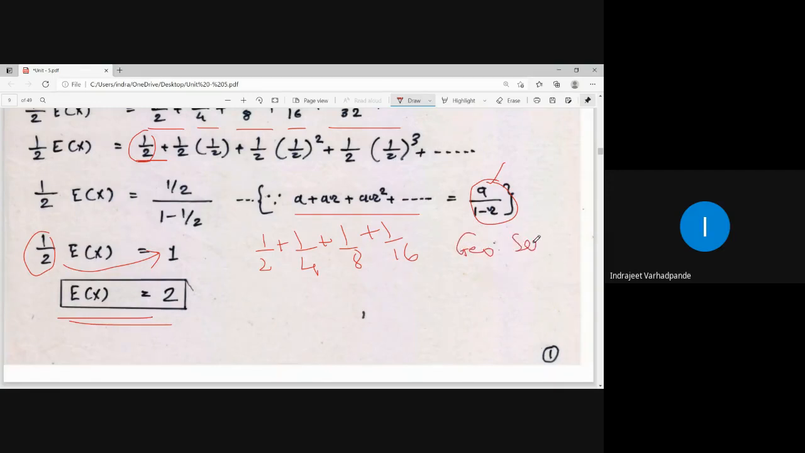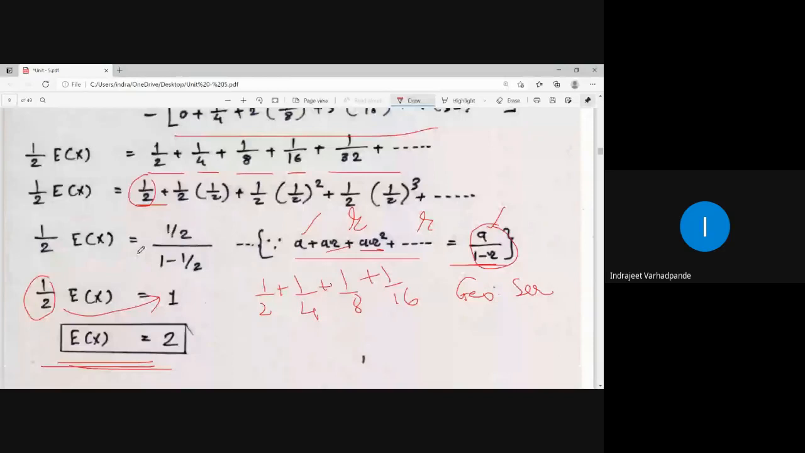A geometric series means whenever you have the terms a plus ar plus ar square, you must have studied this before. a is the first term of the sequence. If we take the next upon the previous term, the common ratio is r. ar cube upon ar square will give you r. So what is the simplification of this infinite geometric series? The answer is expectation of x is equal to 2. After my simplification I will be cancelling out the numerator and denominator, and then the expectation of x will be equal to 2.